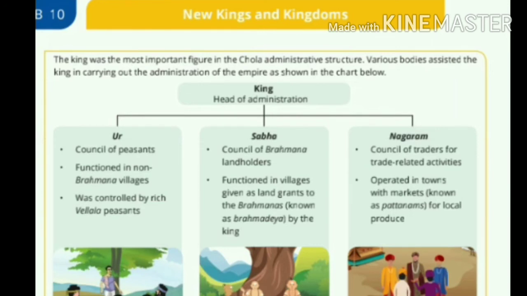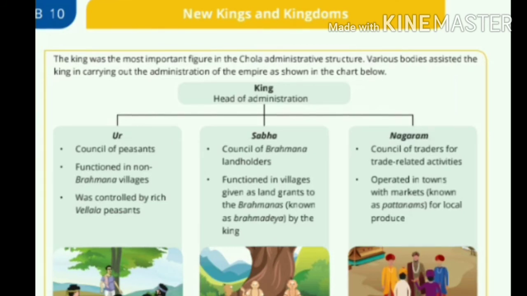They were controlled by rich Vellala peasants, and the Sabha functioned in villages given as land grants to the Brahmins. Then comes the Nagaram, which operated in towns with markets known as Nagarams for local produce. If the king had to get any work done in the villages, he could get it done through the Ur or Sabha.